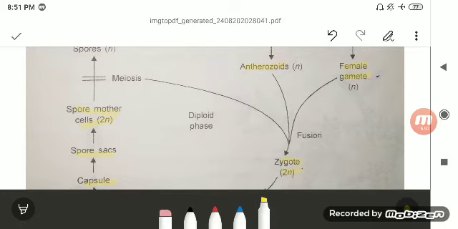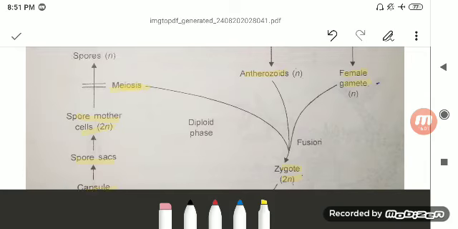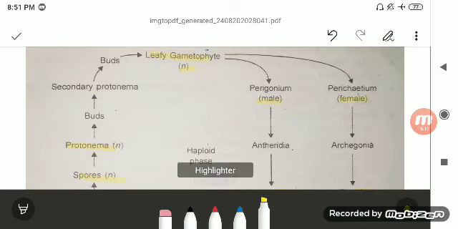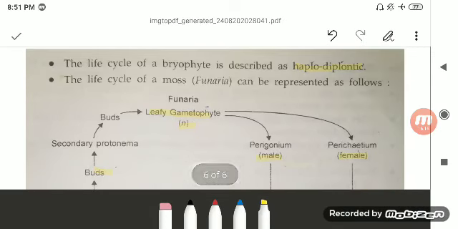From the zygote to the spore mother cell is the diploid phase, and the spore mother cell undergoes meiosis, and half the number of chromosomes is formed, that is the spores, which are n. The protonema is n, and then there is a bud which is n, and then it develops again into the female gametophyte which is n. So starting from haploid, in between we have a diploid, and again we end with the haploid, and this type of alternation of generations is known as the haplodiplontic life cycle, as you can see in Funaria or in the bryophytes.